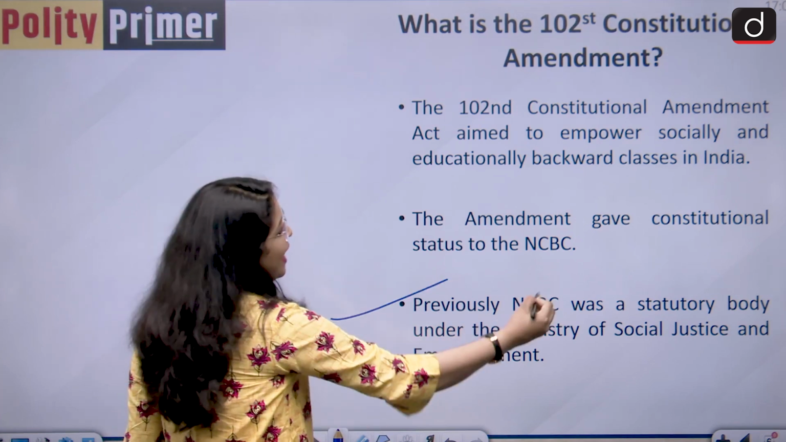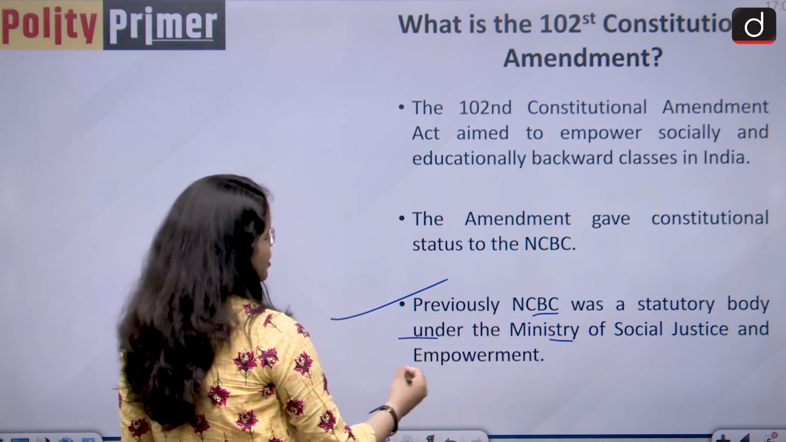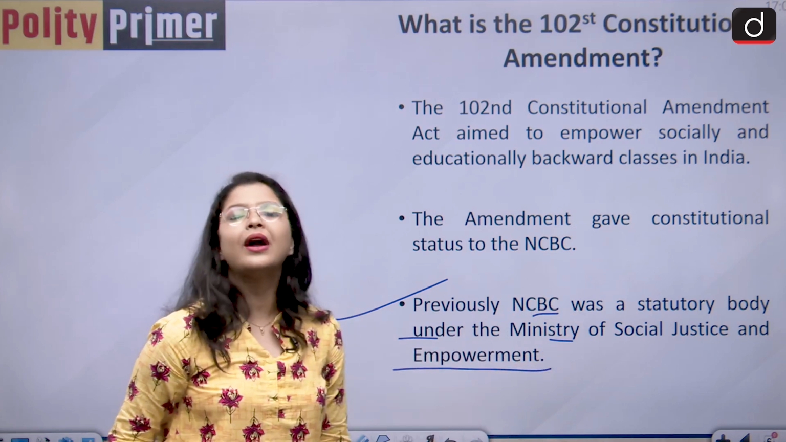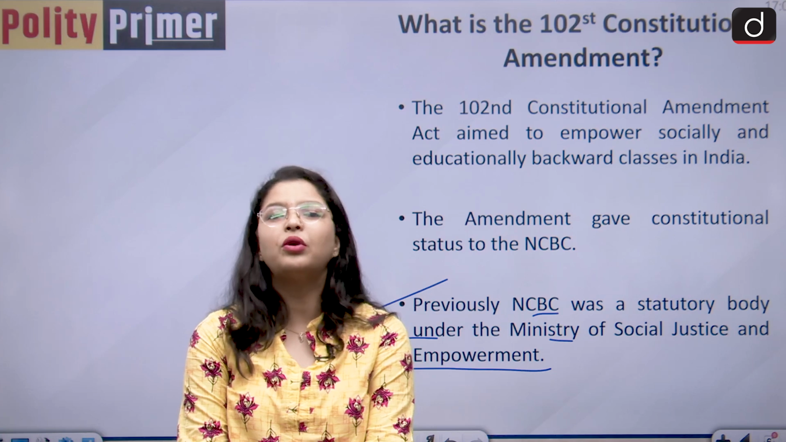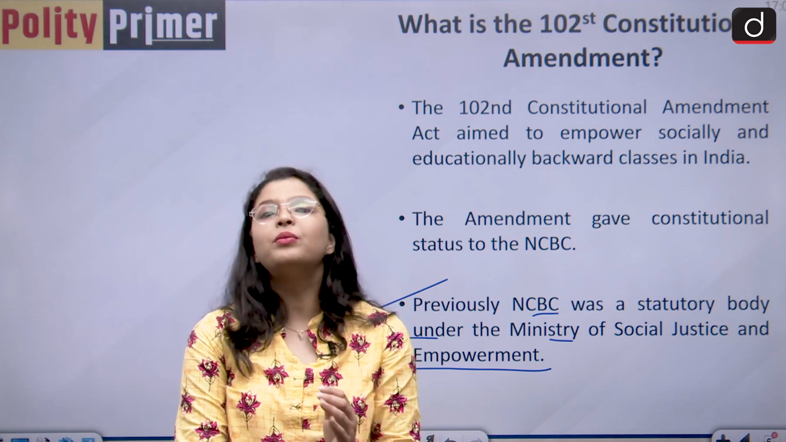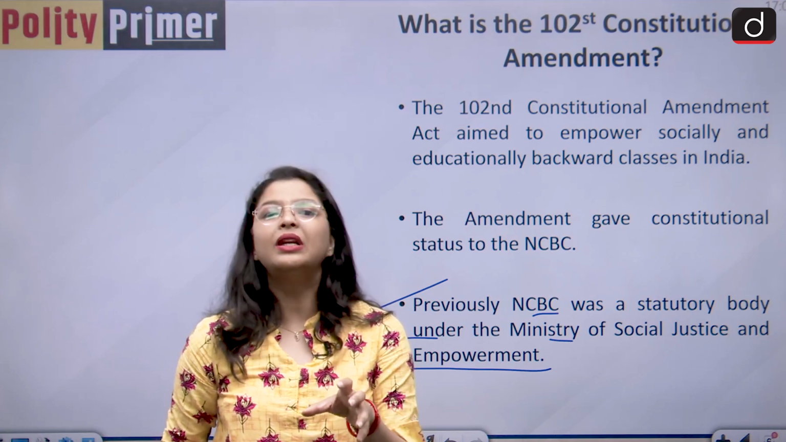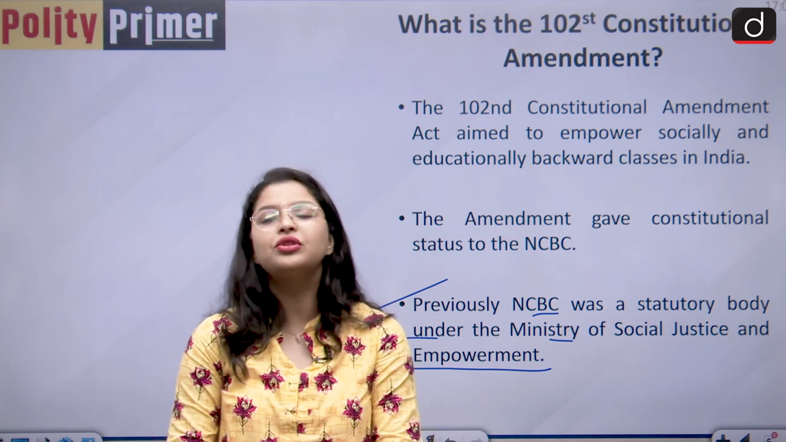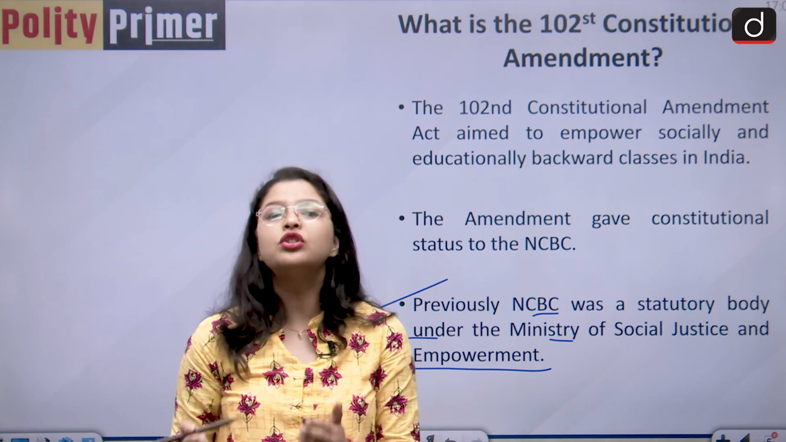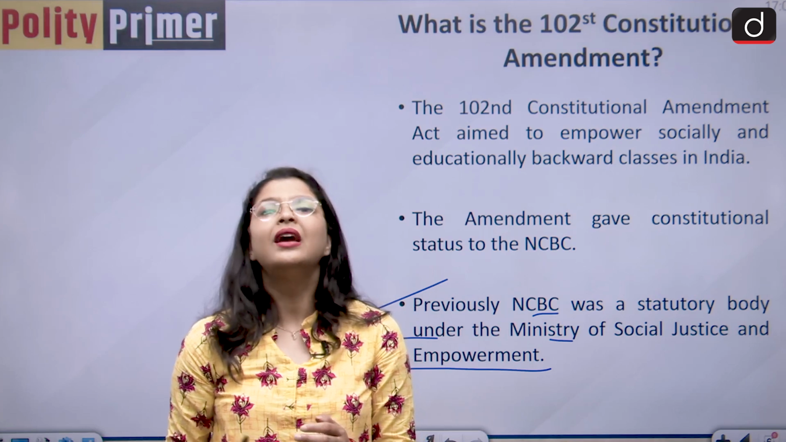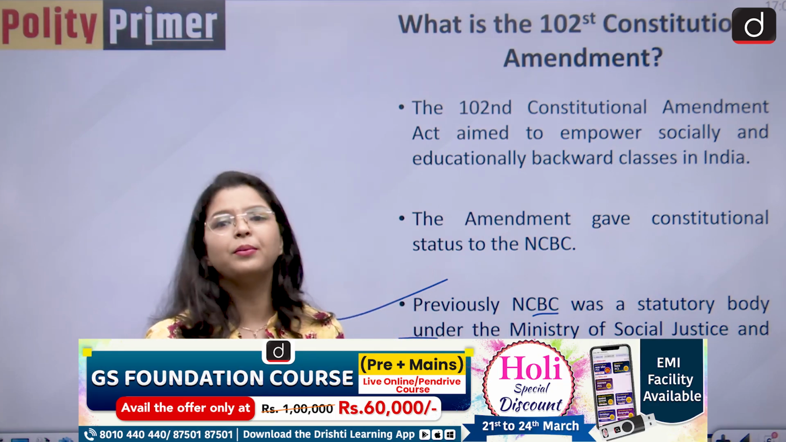Before this, NCBC was a statutory body under the Ministry of Social Justice and Empowerment. So finally, it was realized that yes, the socially and educationally backward classes in India, apart from reservation, also need upliftment, and also need the equitable distribution of resources. And that is why they made this NCBC a constitutional body, so that it can redress all of the grievances of the backward classes of the community.